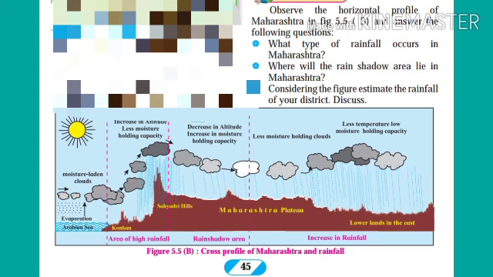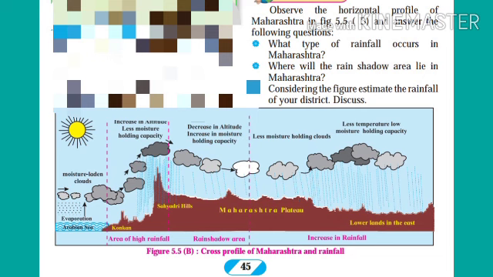Friends, observe figure 5.5b, the cross profile of Maharashtra and rainfall, given on page number 45. You can observe the horizontal profile of Maharashtra in the figure, and you can see that the type of rainfall that occurs in Maharashtra is orographic rainfall.